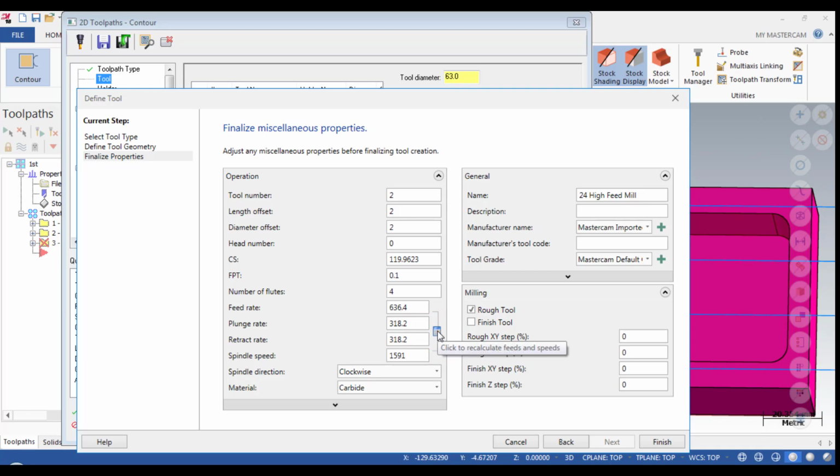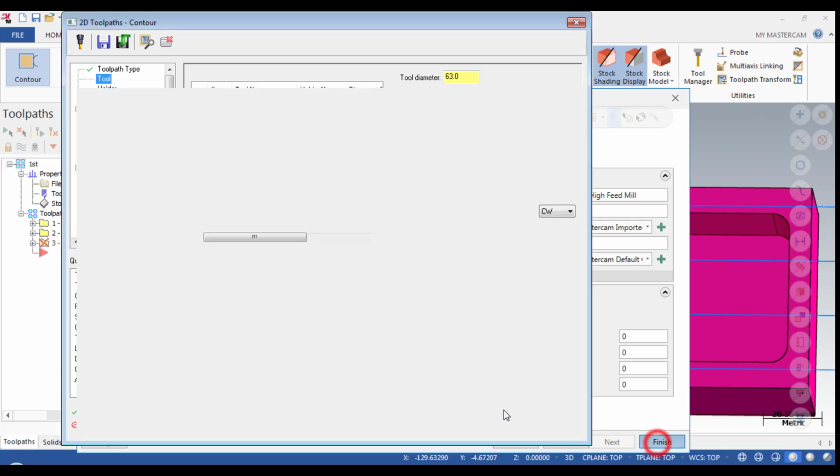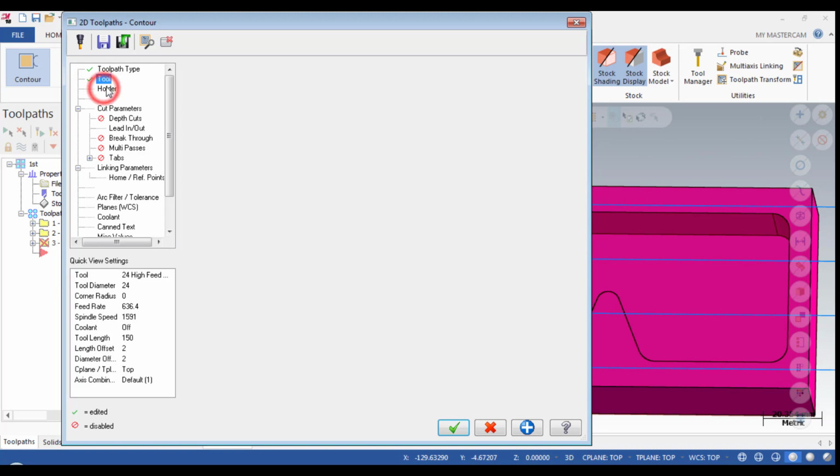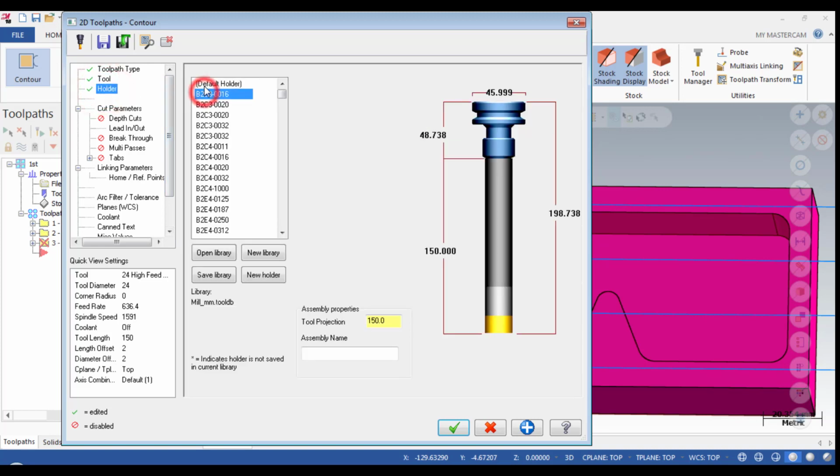Okay, next I will select the auto calculation, click recalculate the speeds and feeds, which will be done by Mastercam AI. So I will just leave it to Mastercam and finish. The tool has been generated, and the thing is inner profile roughing. Okay, then go to next.